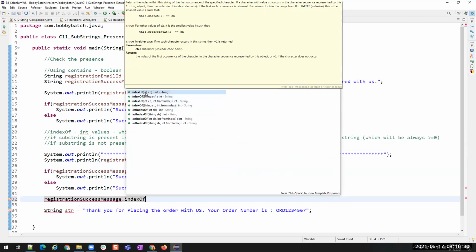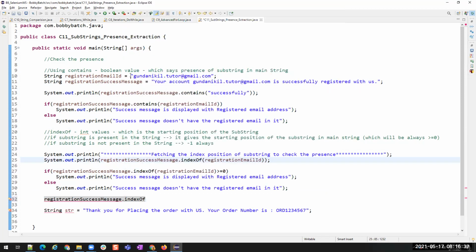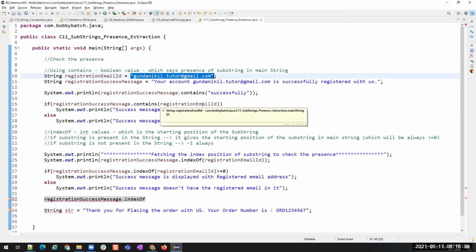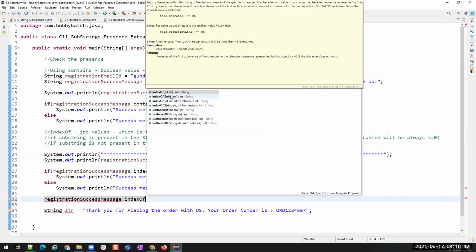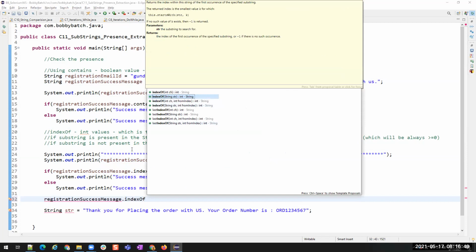If you pass a single character, it will check the presence of that character, but we want to pass a complete string, right? We are checking the presence of a string. So if you want to compare a string, you have to pass a string. That is why I'm using the second one.